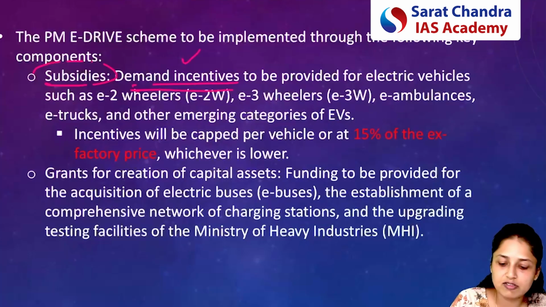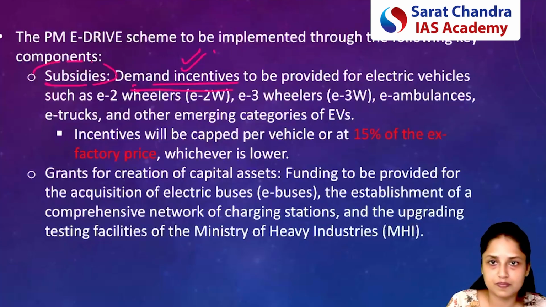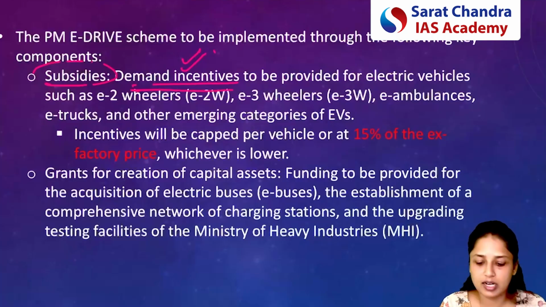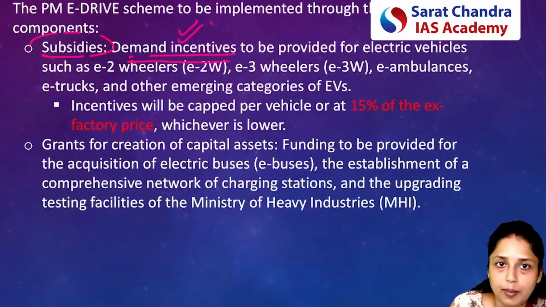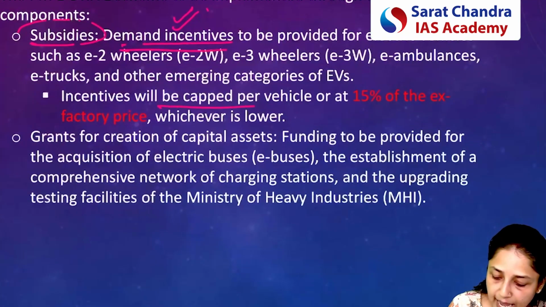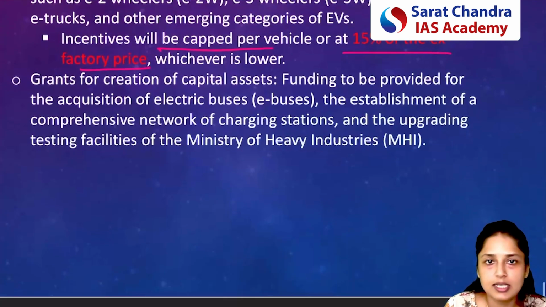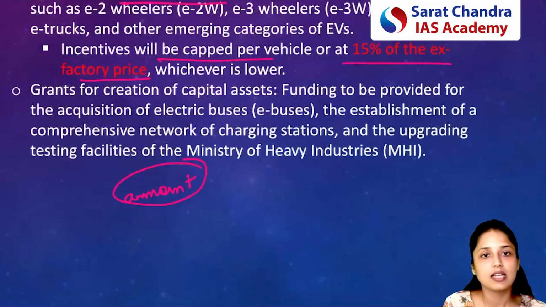Here, demand incentives means government is incentivizing people to buy more electric vehicles. Demand incentives will be provided for all the eligible categories, which we just discussed. Now, please remember that incentives will be capped per vehicle or at 15% of the ex-factory price. What is the meaning of that? Government will decide a particular amount, that for a particular vehicle we will be providing this amount of financial incentive.